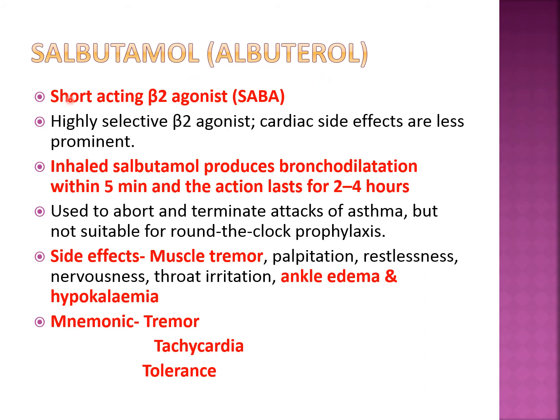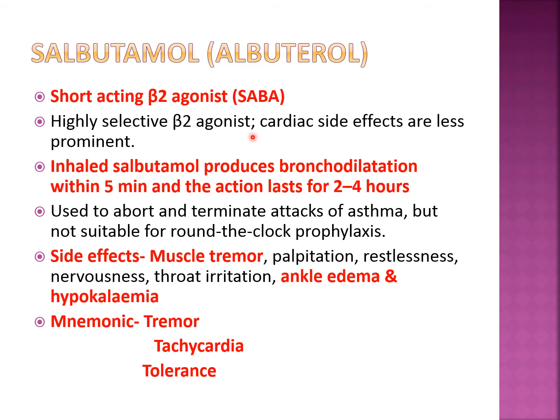Okay, so this is a short-acting beta-2 agonist. That's why it is also called a SABA. It is a highly selective beta-2 agonist. What is the meaning of this? We know there are three types of beta receptor: beta-1, beta-2, and beta-3. Beta-1 receptors are present mainly in the heart, beta-3 in adipose tissue, and in the rest of the places like bronchial smooth muscle, beta-2 receptors are present.